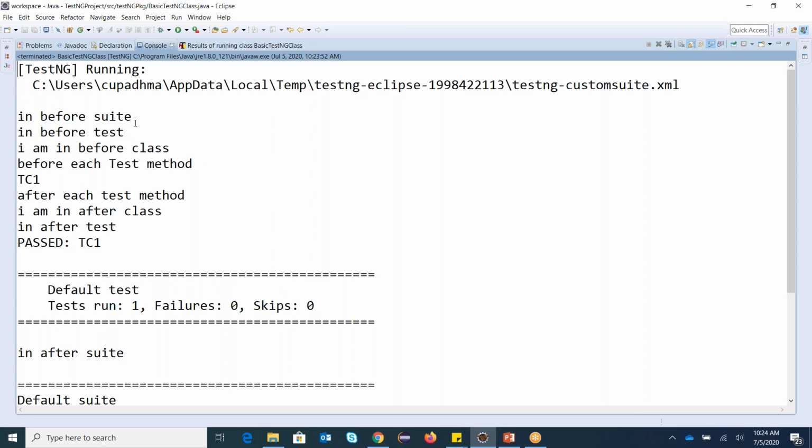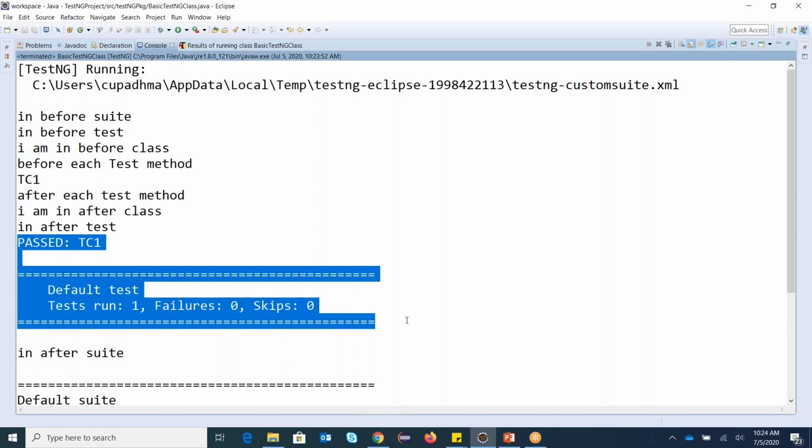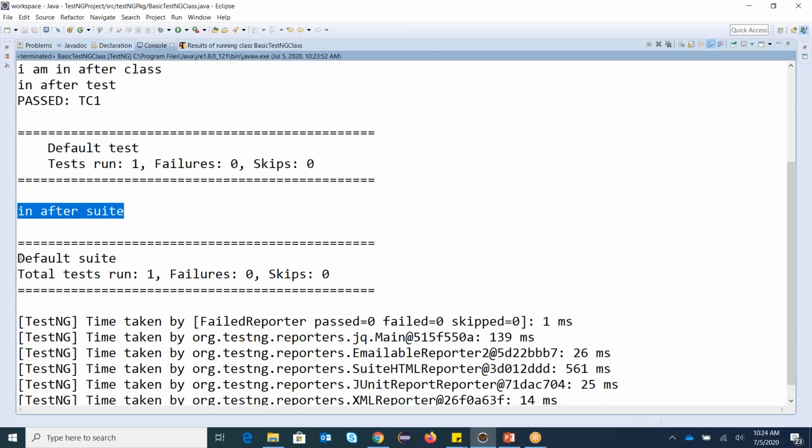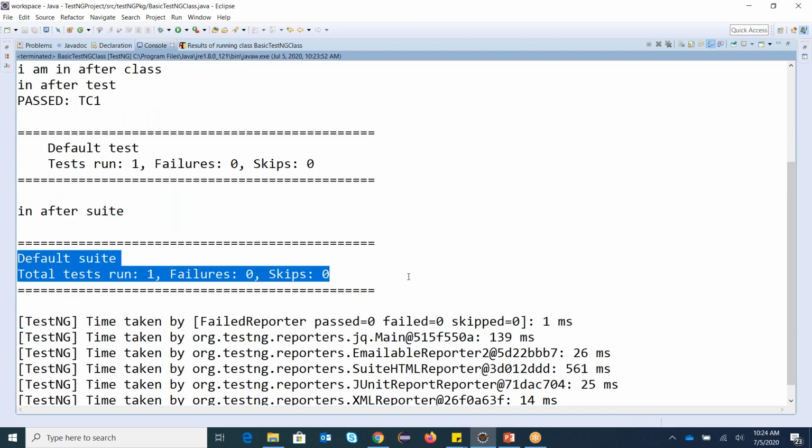If you can see, before everything, my @BeforeSuite executes first, then my @BeforeTest, then @BeforeClass, then @BeforeMethod, and then my test case executes. Then @AfterMethod, @AfterClass, @AfterTest, and after generating the default test results, your @AfterSuite executes, and then it will generate your after suite results.